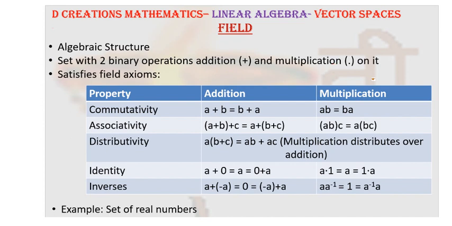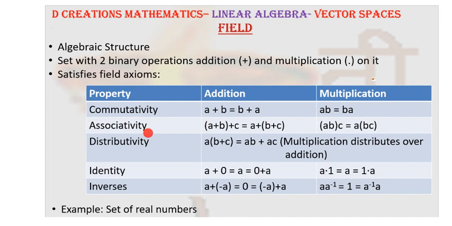Now, every field satisfies certain axioms. What are these axioms? Let us look at each one. First, consider the property of commutativity. In case of addition, if A and B are two scalars belonging to the field, when you add them, the order doesn't matter. In other words, A plus B is equal to B plus A. Similarly, in multiplication, product of AB is same as product of B and A.